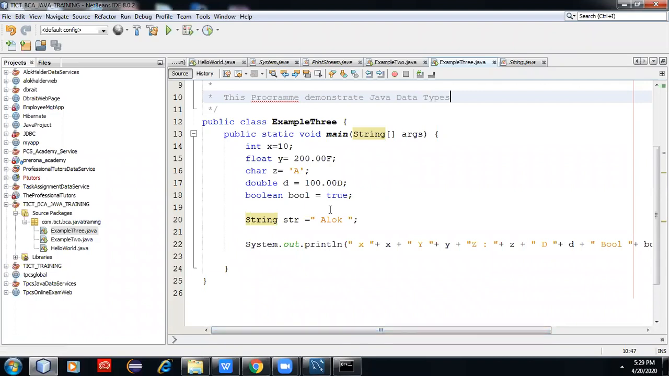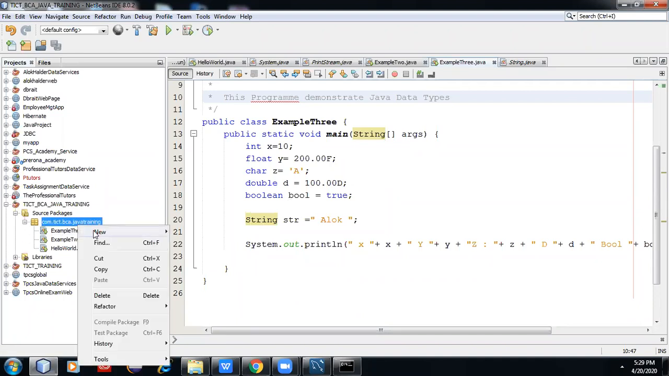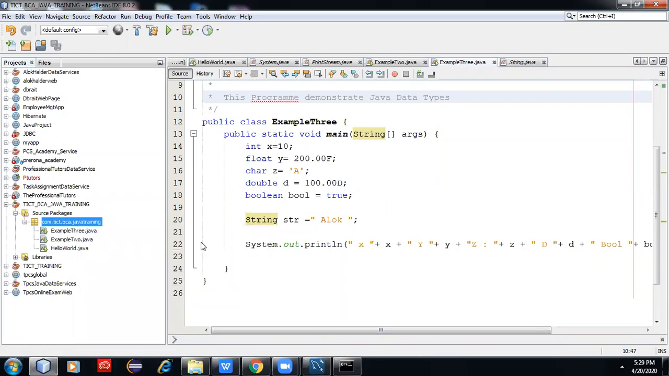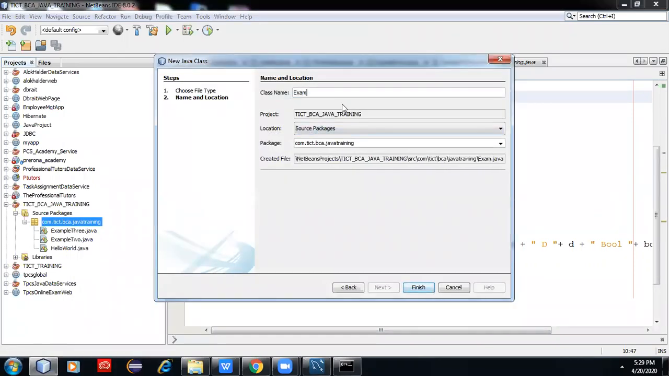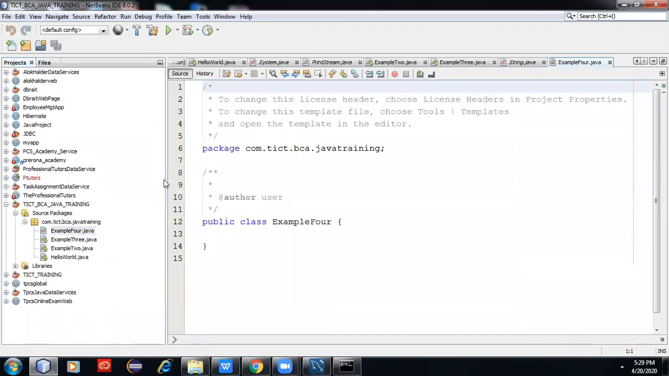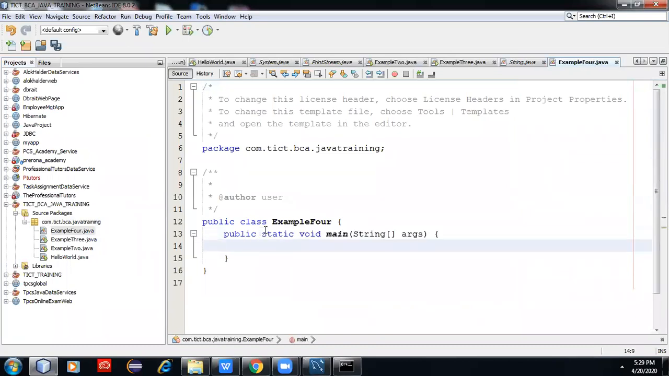Today we have started from complete ground level in Java. Each and every small bit of Java program we are doing. Next program we can create is example 4, the PSVM program. In this program we learn how to take the value from the keyboard console.